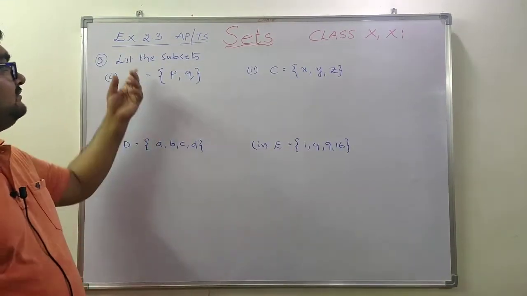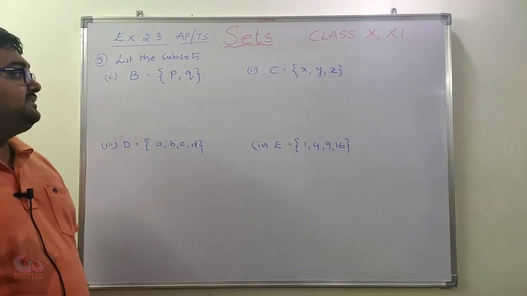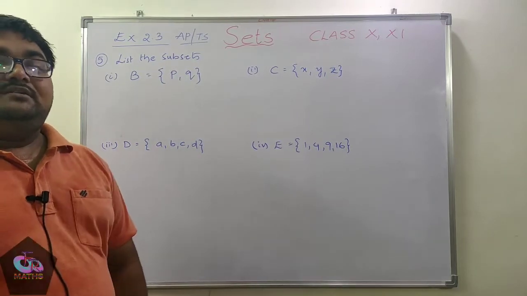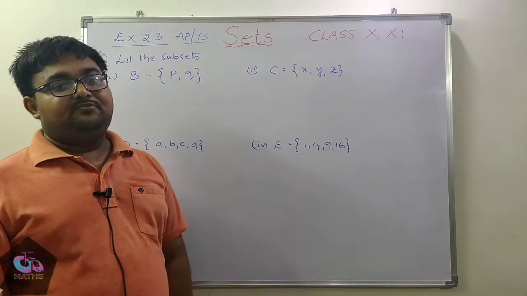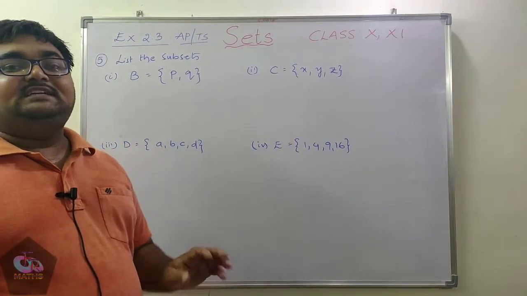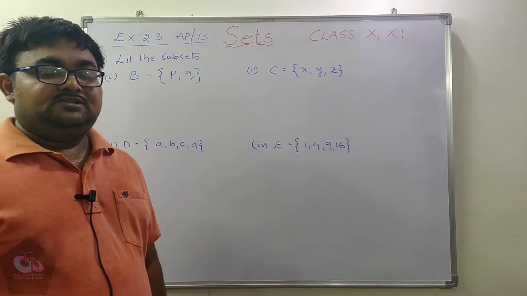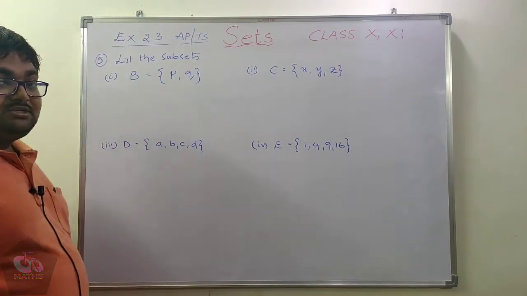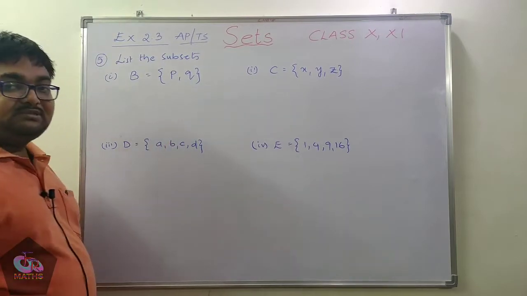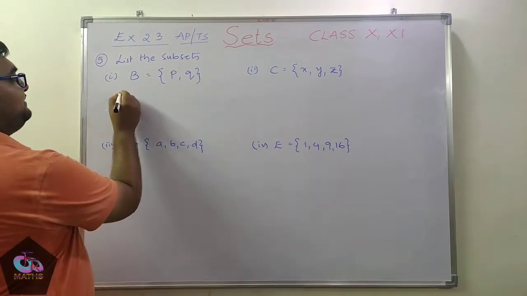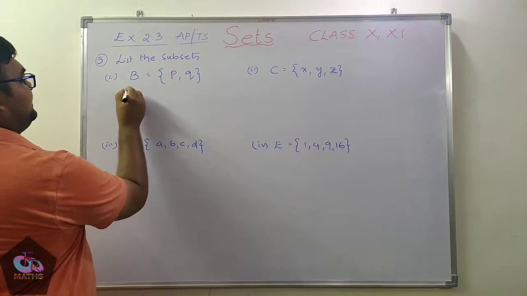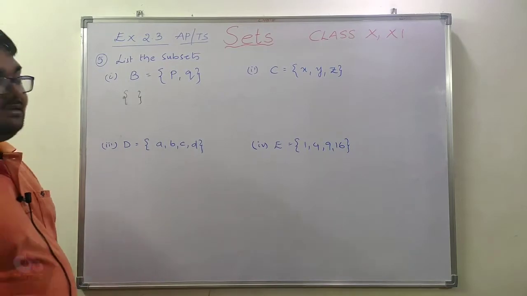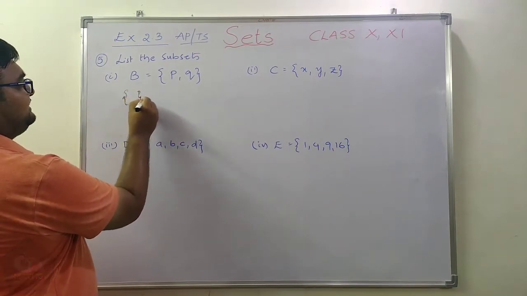The next question: list out all the subsets of the given sets. While discussing subsets, we have already discussed that the null set is a subset of every set, and every set is a subset of itself. So from this question, what are the subsets of this particular B? First of all, the empty set is a subset of every set. So this is nothing but the null set.